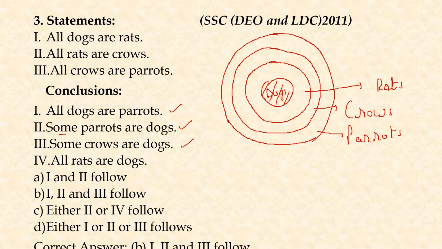The last one says all rats are dogs. So all rats are not dogs. Some rats may be dogs because the circle for dogs is inside the circle for rats. So that means the fourth possibility is ruled out. So conclusions 1, 2 and 3 can follow here. So we go with B, that is 1, 2 and 3 follow, which is the correct answer for this one.